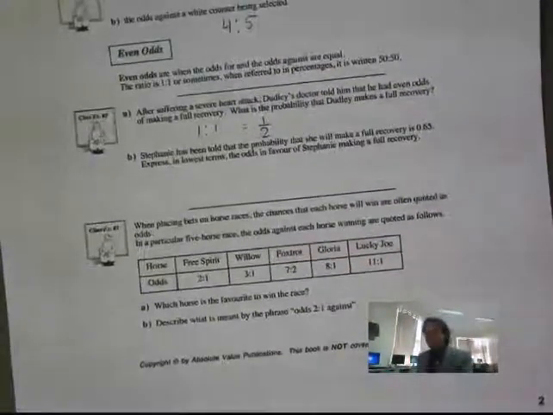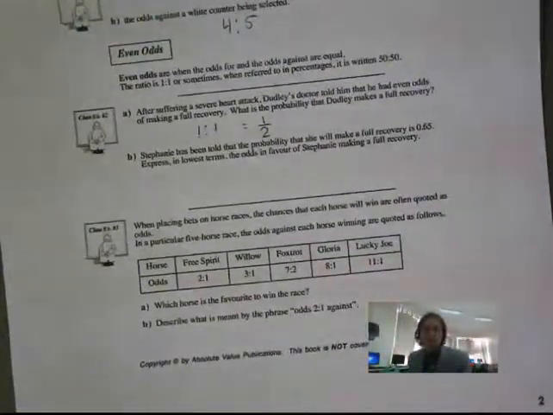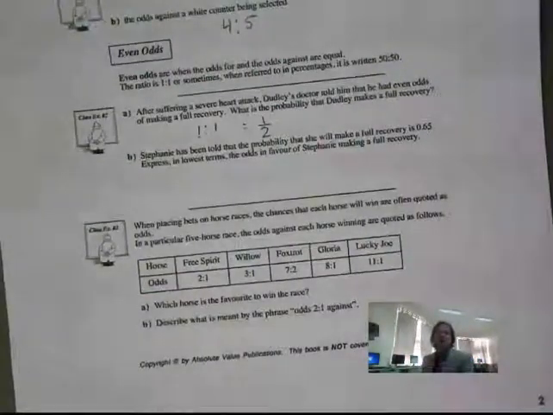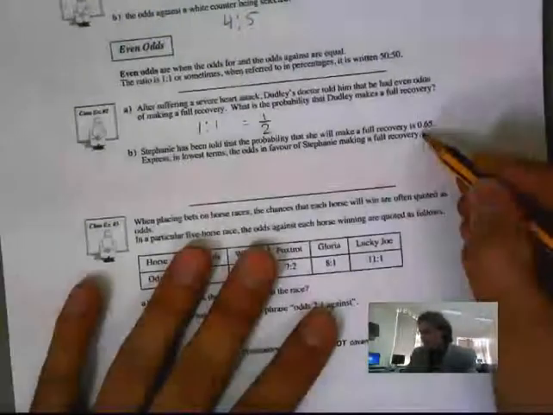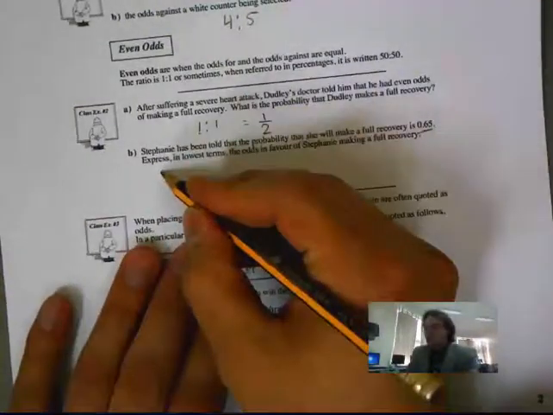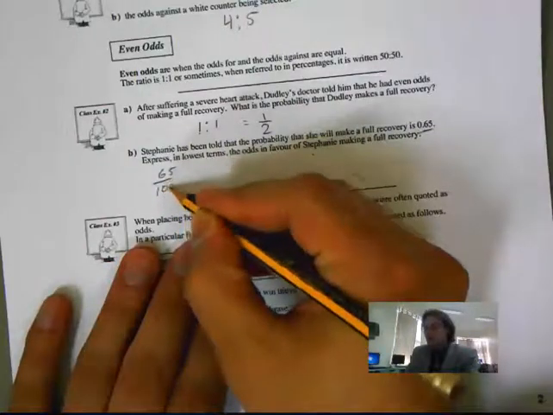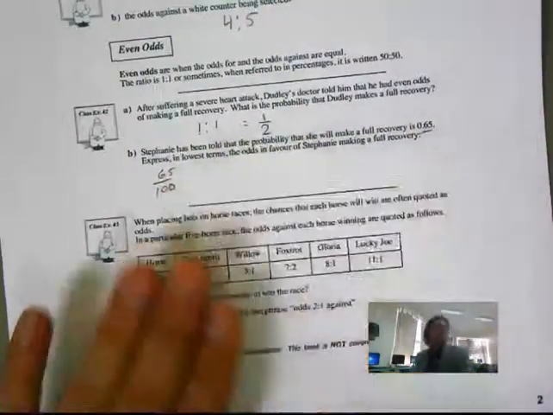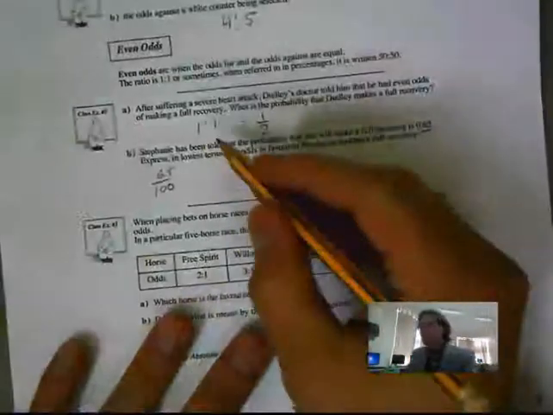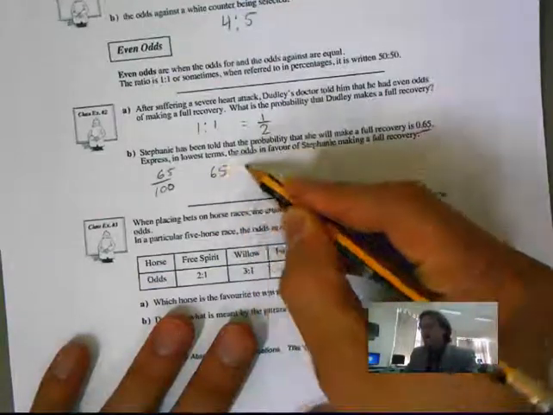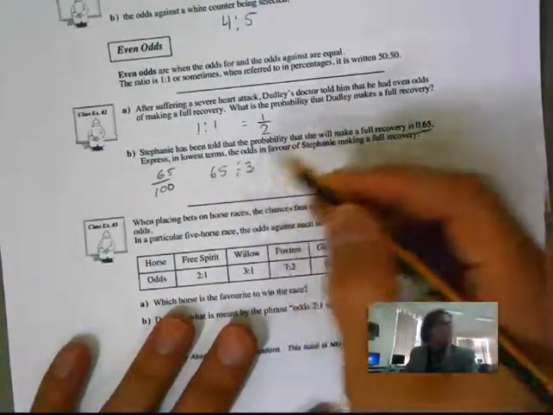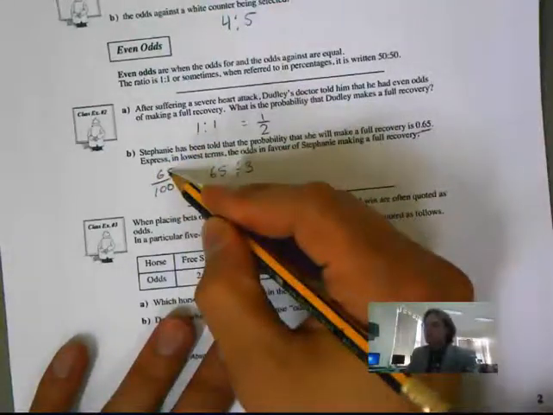So next part here is, Stephanie has been told the probability that she will make a full recovery is 0.65. Express in lowest terms the odds in favor of Stephanie making a full recovery. So 0.65, well, that's 65%. So that's 65 out of 100, right? Well, what are the chances of her not making it? We just go 100, subtract 65, will give us a total of 35. So that is going to be 65 to 35 for the chance of making it.